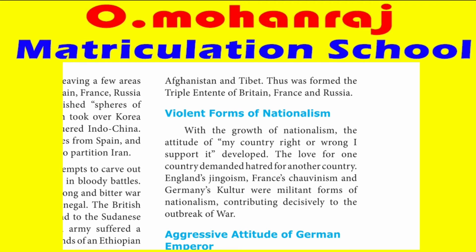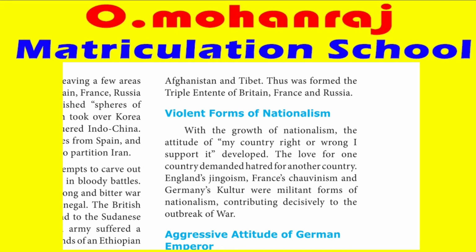Britain subsequently reached an agreement with Russia over Persia, what we now call Iran. We have already seen that they agreed on the partition of Persia, Afghanistan and Tibet. Thus was formed the Triple Entente of Britain, France, and Russia.